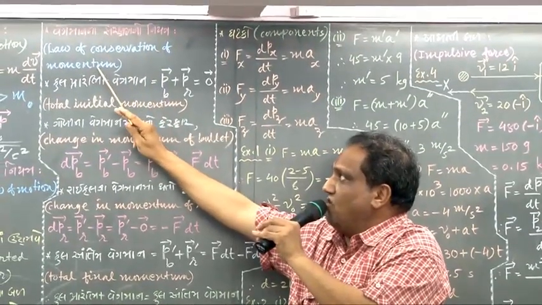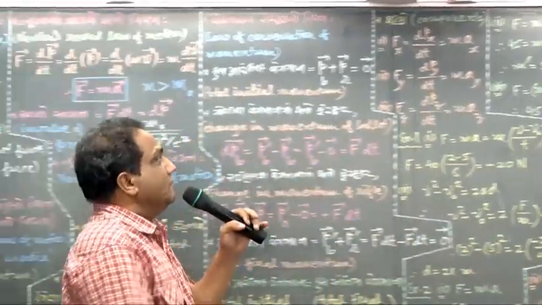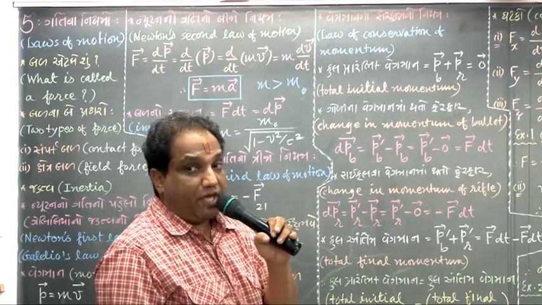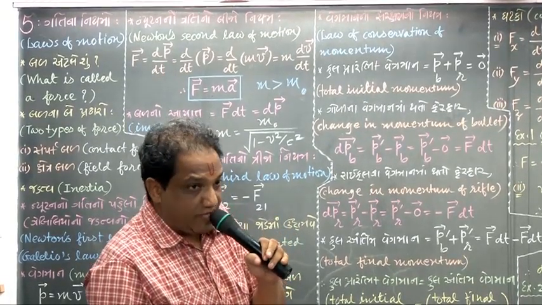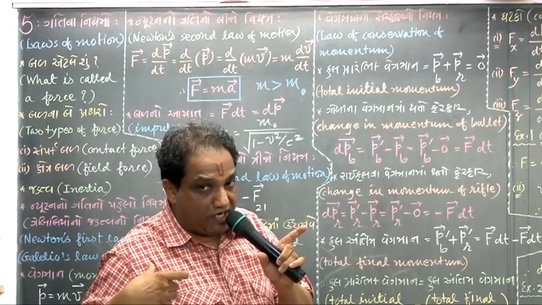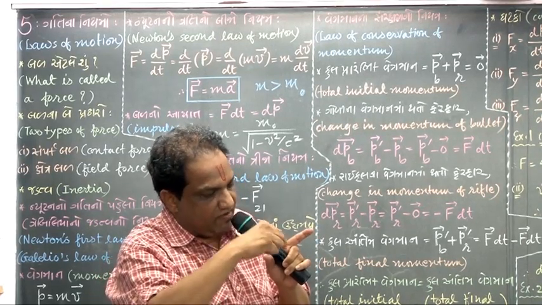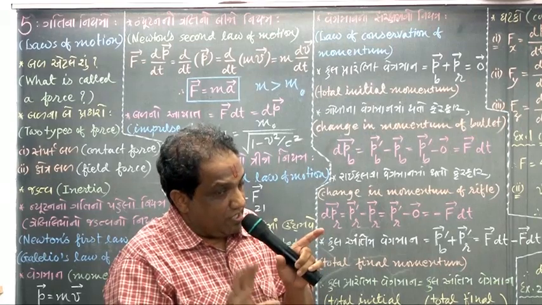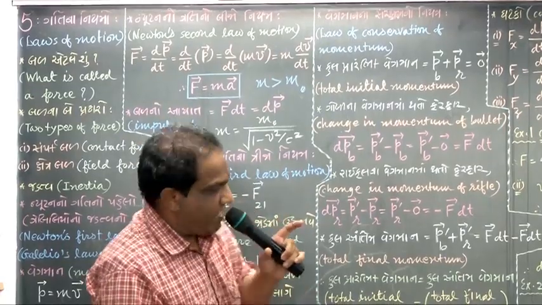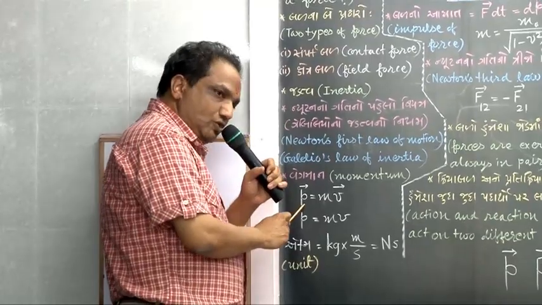Law of conservation of momentum. Look, try to understand this law. What do you mean by conservation? Conservation means keeping constant. When total momentum remains constant, I am showing you. Consider the same example of that gun and bullet. Look here. Here is a gun or rifle. In the rifle there is a bullet. Initially, bullet and rifle, both of them are at rest. Any body which is at rest has velocity zero. When velocity is zero, momentum will also be zero.